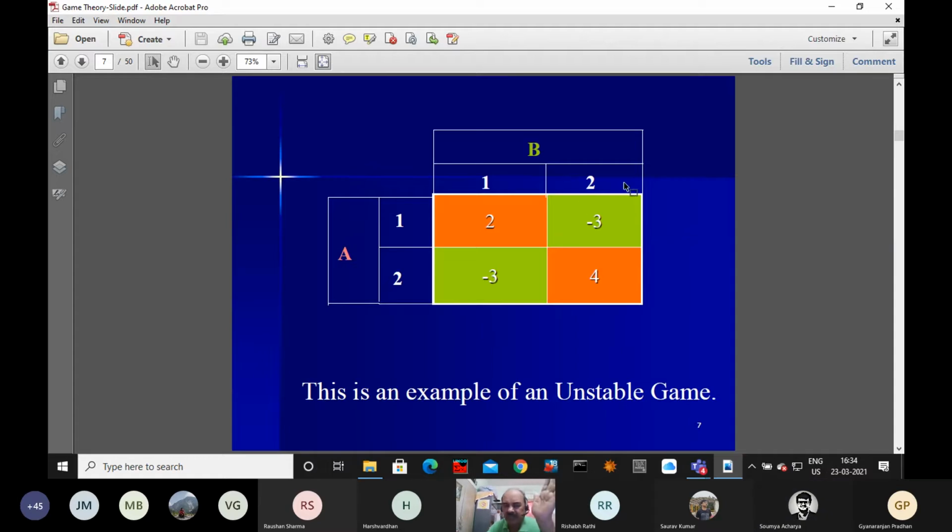Now about the second column: minus 3 into 7 by 12, minus 21 by 12, and 4 into 5, 20 by 12. So altogether, minus 1 by 12 again.